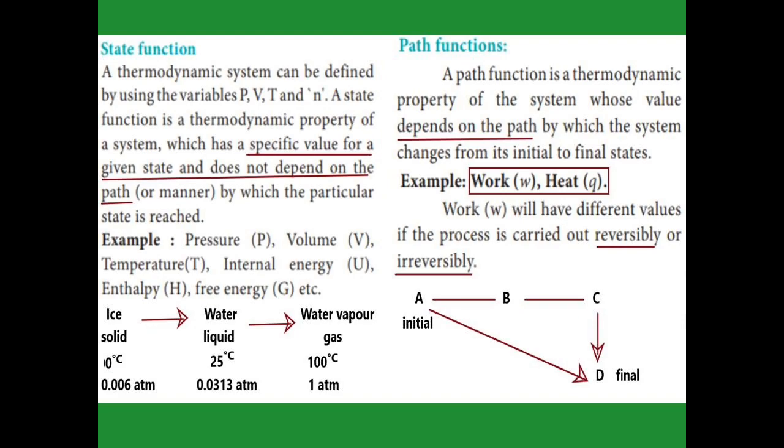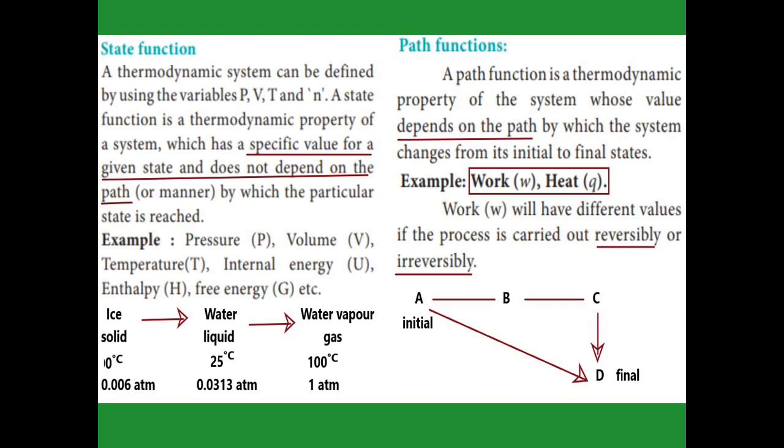So we can change A to D in one path and A to D in another path. We can change it through a series of changes, and also with a single step we can change A to D. In the first one, the series of changes, we are doing more work, but in the single step we are doing less work. In the same way, in the series of steps we are giving more heat so that it changes into D, and in the single step we are giving less heat.